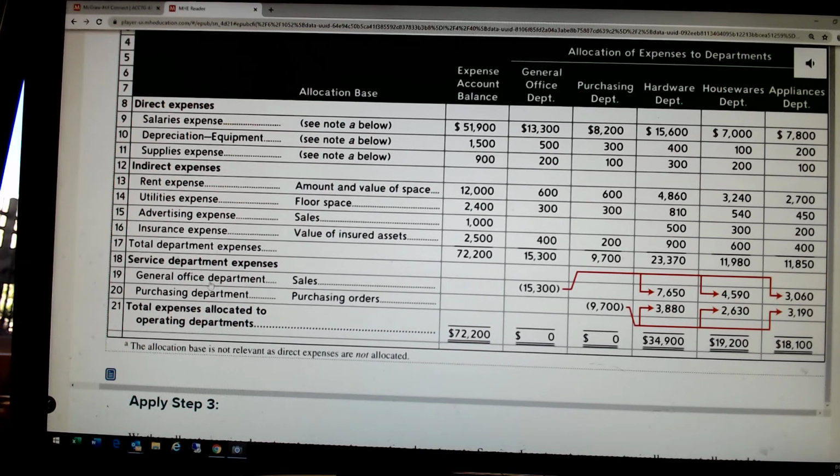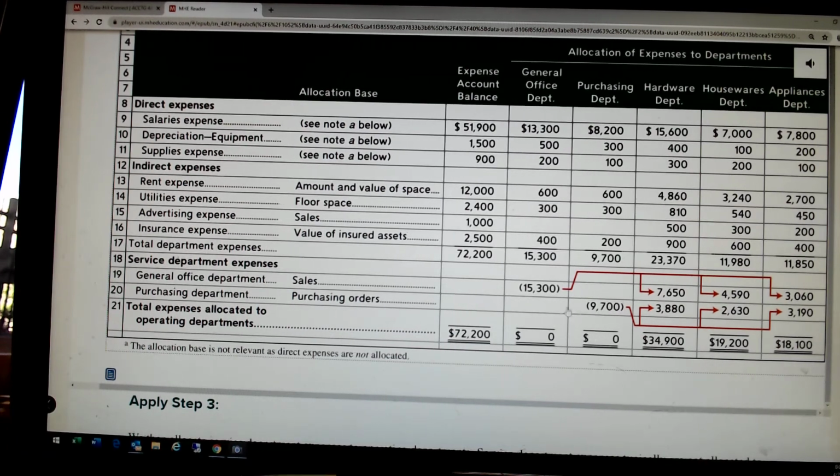The general office department is there to service the 3 profit centers, so we allocate their $15,300. This total is itself an indirect cost of the profit centers. So we allocate that based on relative sales. And then the purchasing department, they're there to purchase for these 3 profit centers. So we allocate theirs based on number of purchase orders.